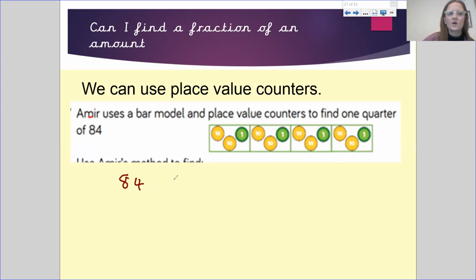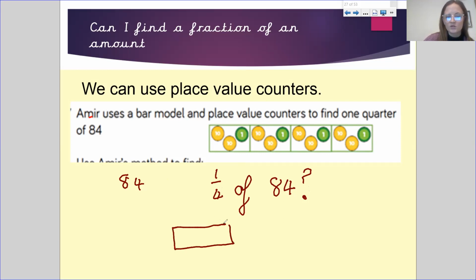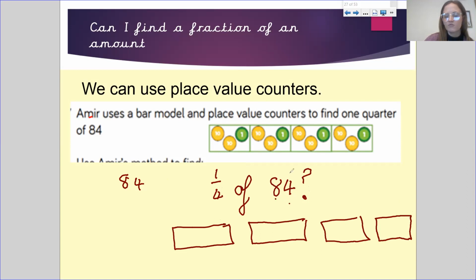And they have said, what is 1/4 of 84? That is the question. We can do this. We can do 4 equal groups. So I could just have 1, 2, 3, 4, and then I could separate 84 into 80 and 4, and then share this between my 4 equal groups.